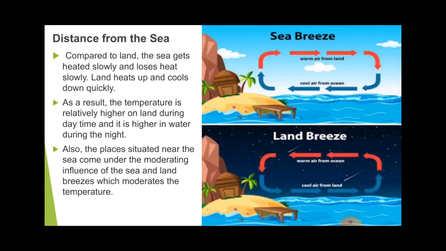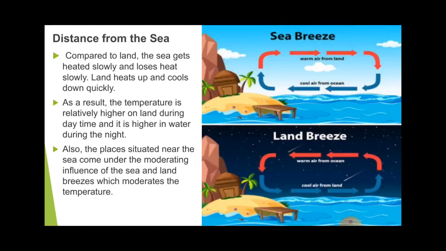The colder air comes over there and the warmer air goes up to the place of the colder air. You can see the red one is the warm air and the blue one is the cold air. The warm air moves towards the ocean, and the place vacated by the warm air is filled by the cold air which comes from the sea. The cold air makes the particular area feel pleasant, because at daytime the land is heated up early, so the cold air of the ocean makes that area's temperature moderate.